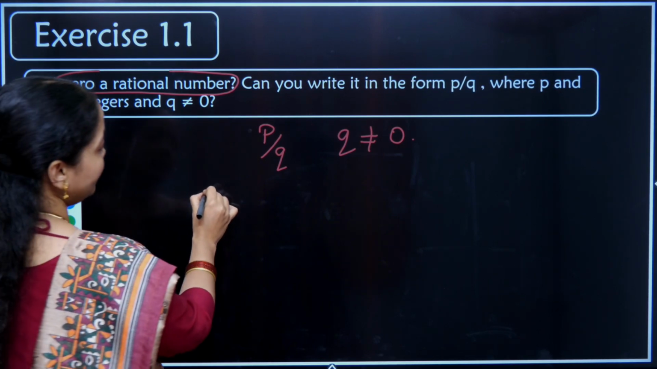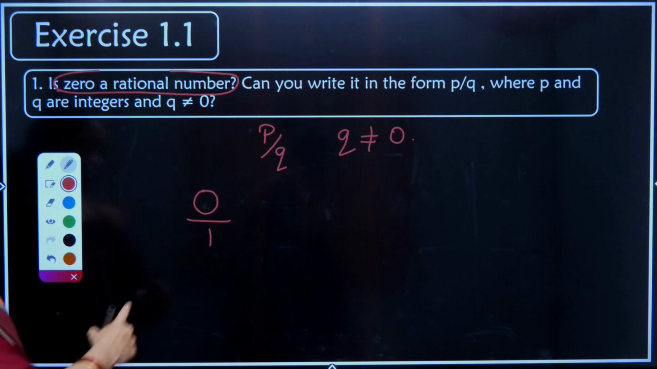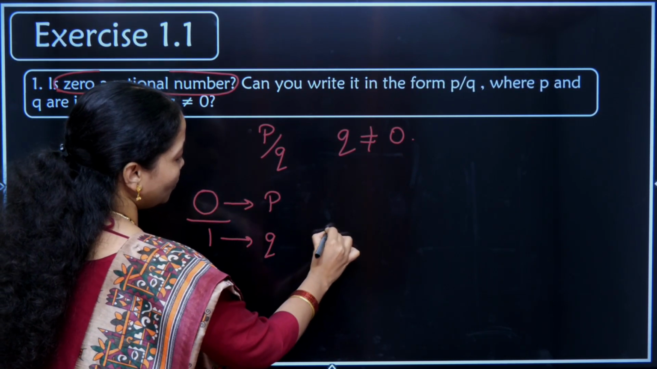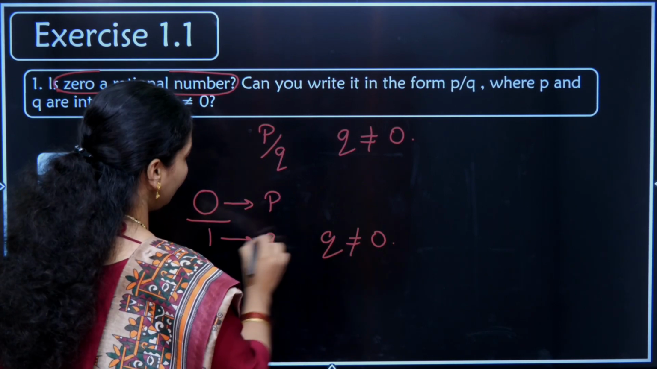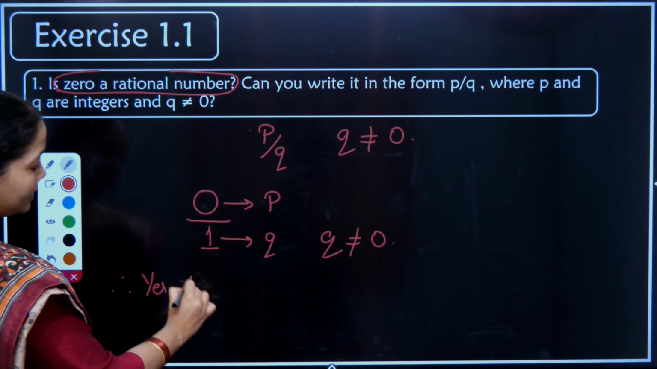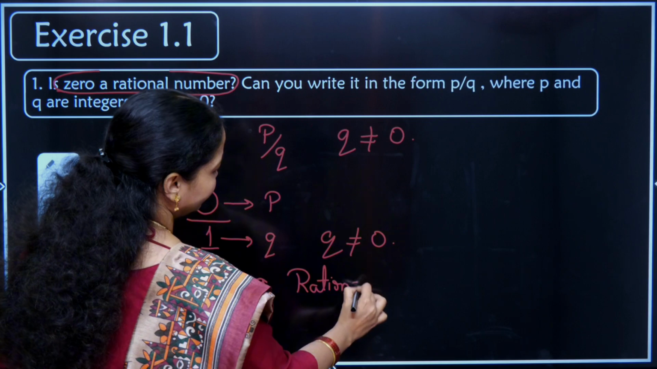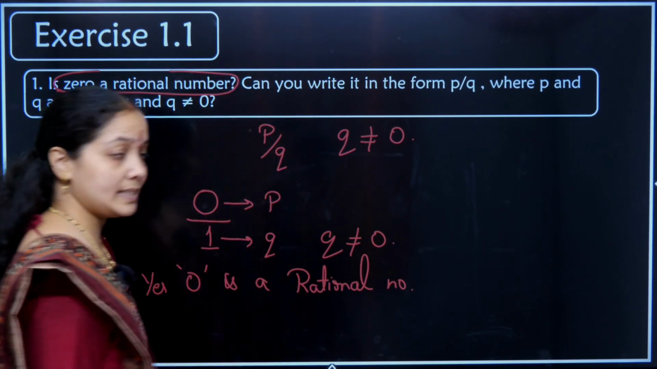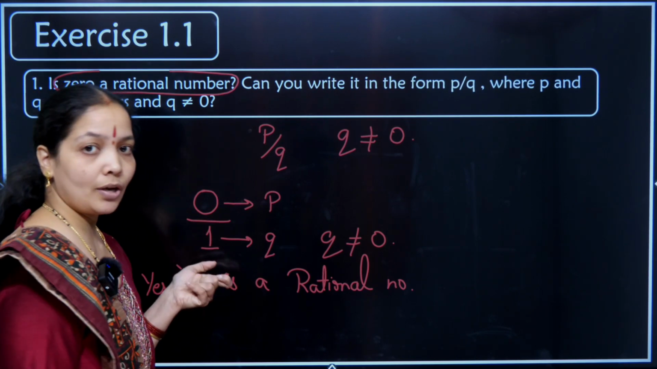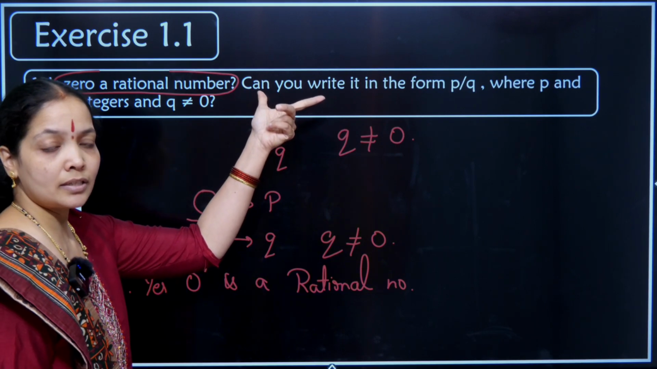Right? 0 is the number given. What do I mean by 0? 0 by 1. So here 0 is my p and 1 is my q. So q is not equal to 0 because q is equal to 1 in this case. Hence I say yes, 0 is a rational number. It can be written in the form of 0 by 1, where my denominator q is 1 and it is not equal to 0, satisfying the question's clause.